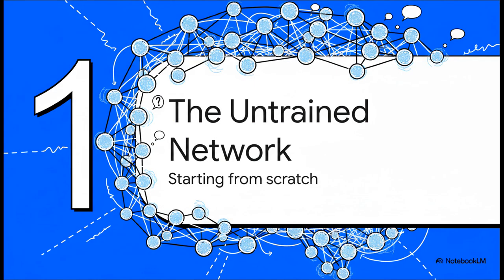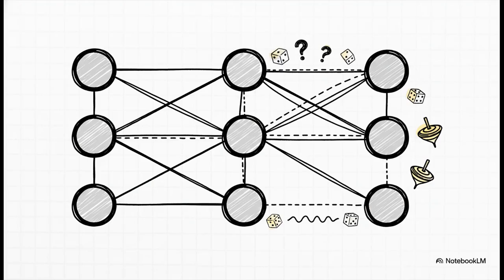So, let's start at the very beginning. Imagine a brand new neural network. It's got the structure, all the layers and connections are there, but it's like a newborn brain. It has absolutely zero knowledge or experience. Now, all the knowledge in this network is stored in what we call weights. They're really just numbers on the connections between the neurons that decide how much influence one has on another. And when a network is new, all those weights are set completely at random, so it's basically just guessing.